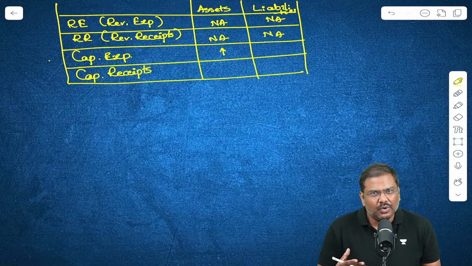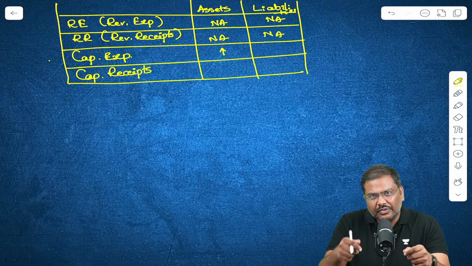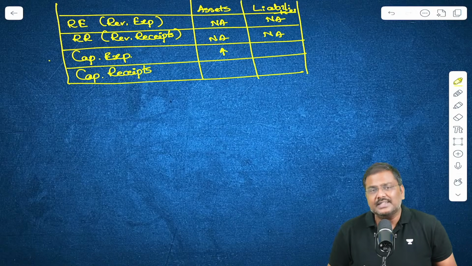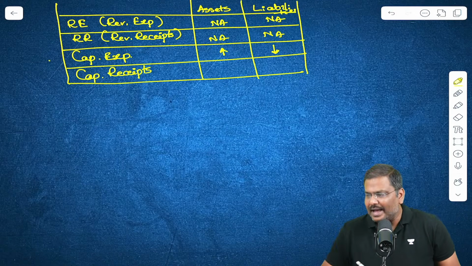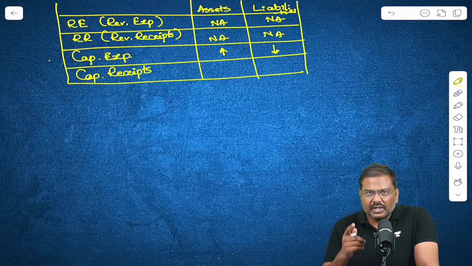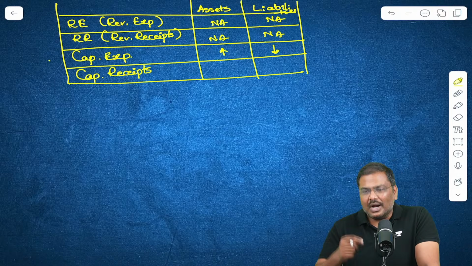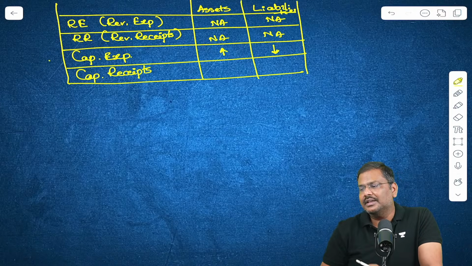Under capital expenditure, assets of Government of India increase. And whatever will happen in terms of assets, exactly opposite will happen in liabilities. So if assets increase, liabilities will decrease.